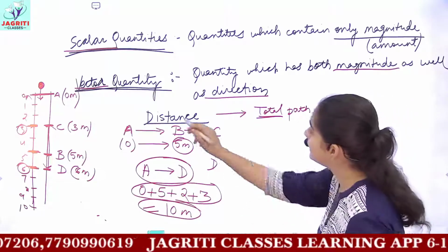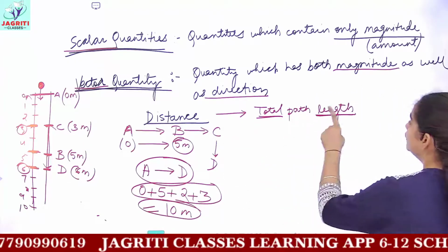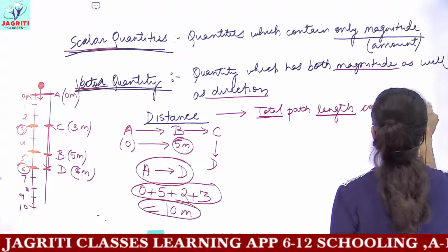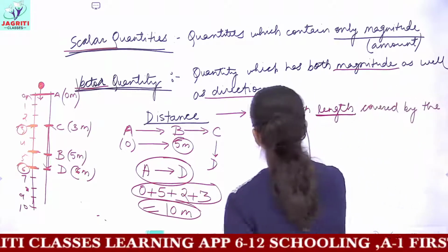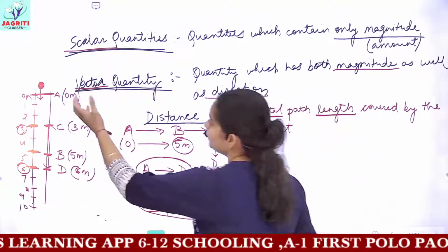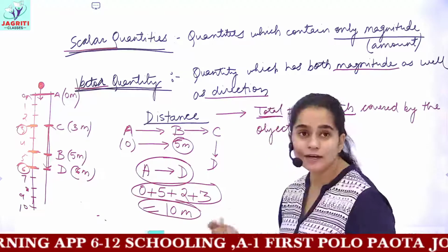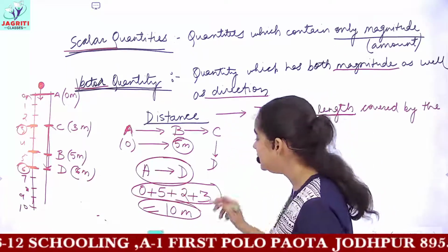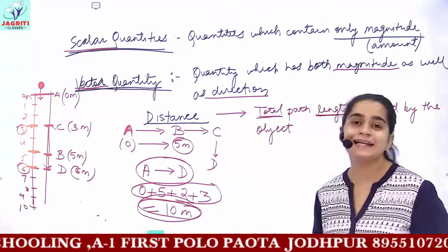So we say that the definition of distance would be total path length covered by the object. Okay, and then you can give this example that when an object starts from point A and then travels to B, C and then to D, the total distance covered is 10 meters.